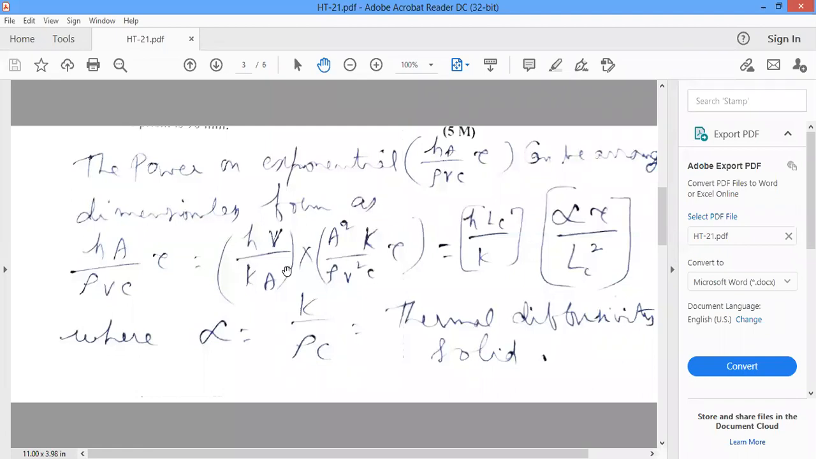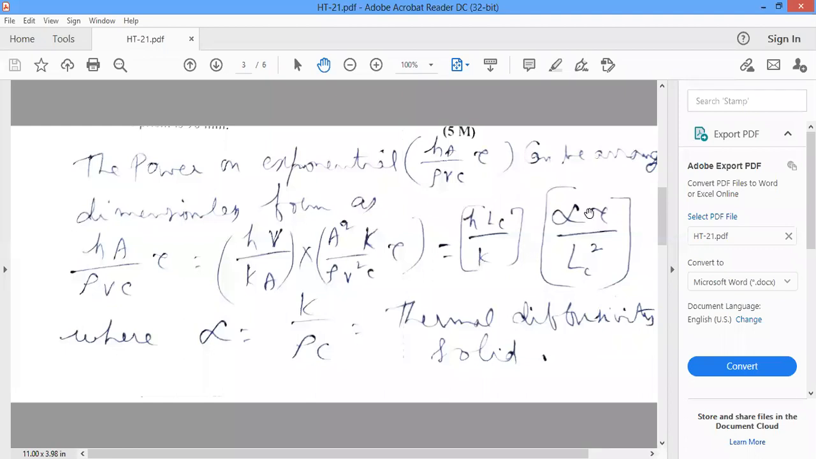But how do you get the characteristic length? Volume by area of the given solid. Volume in meters cube, area in meters square, so meter cube by meter square. After cancellation, the unit is meter. That's why Lc is the characteristic length. h Lc by K is the Biot number, where Lc is the characteristic length, h is the convective heat transfer coefficient, and K is the thermal conductivity.